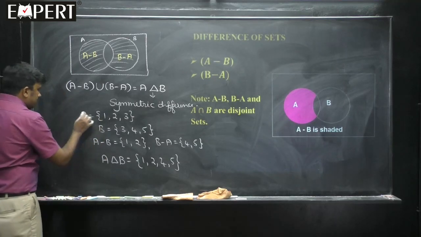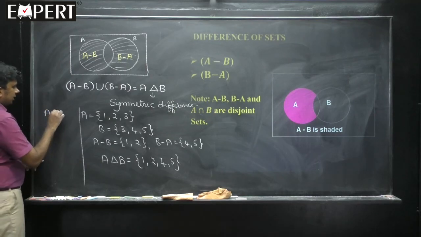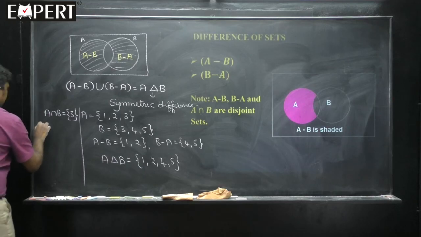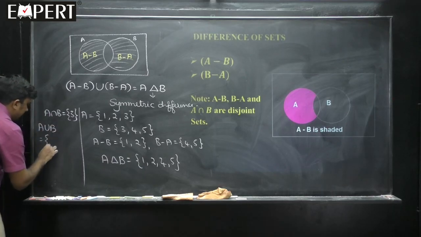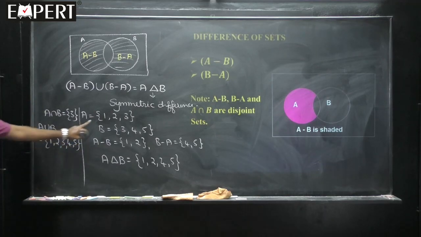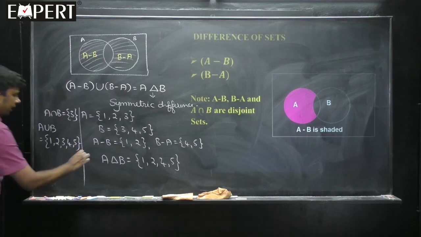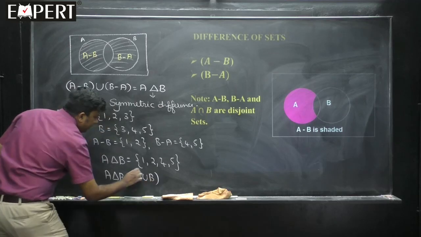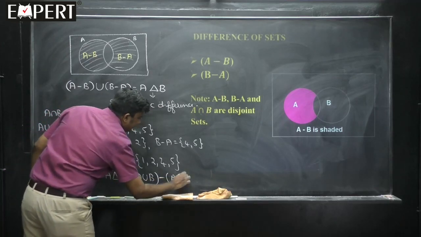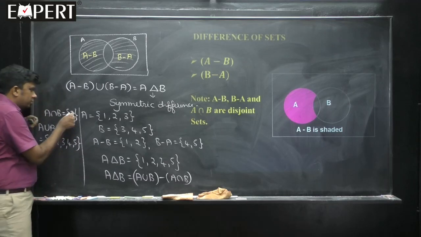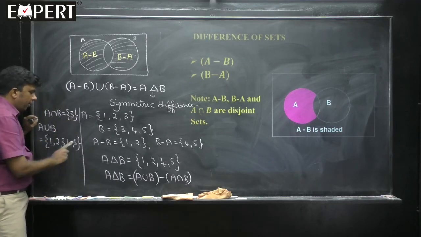Now students, for the same sets, you write what is A intersection B. A intersection B is the set containing 3. And what is A union B? A union B will be the set containing 1, 2, 3, 4, 5. And my argument is A delta B is also equal to A union B minus A intersection B. It is this minus this, meaning the difference of this and this. You know what I mean by difference? Elements present here, but not present here. So 3 and 3 cancel, and you write 1, 2, 4, 5.